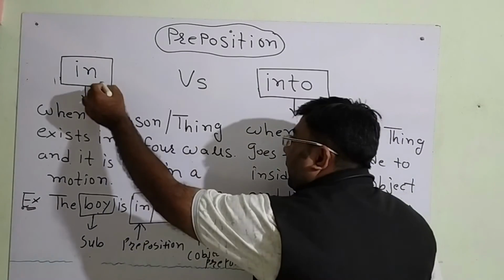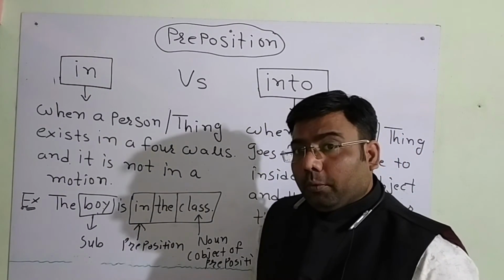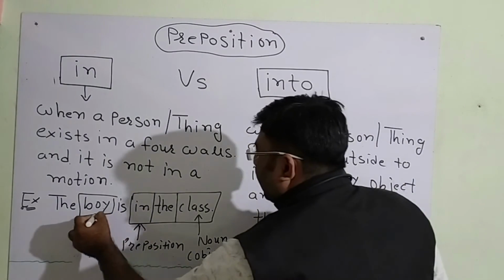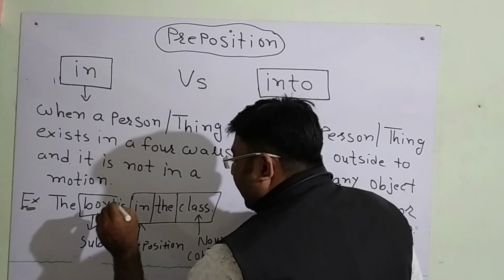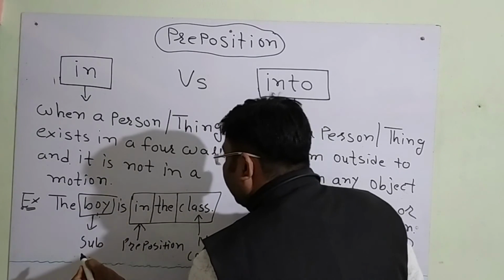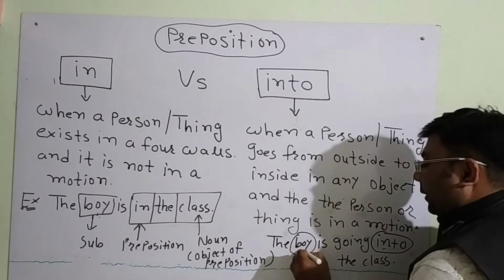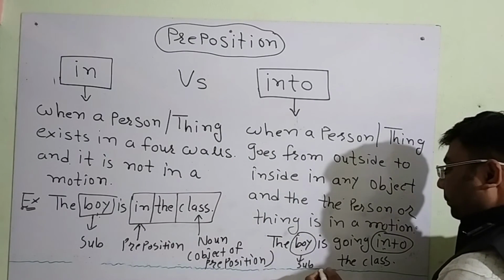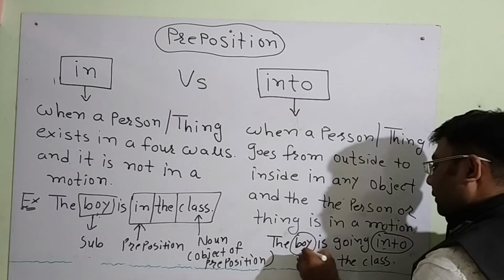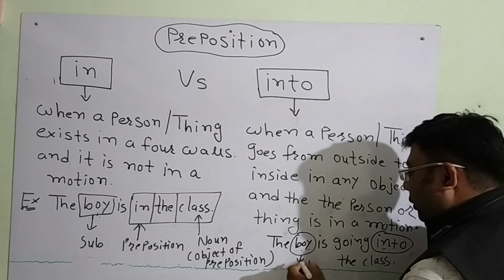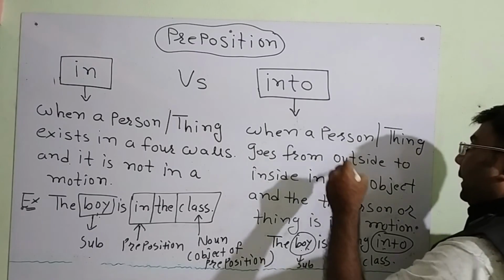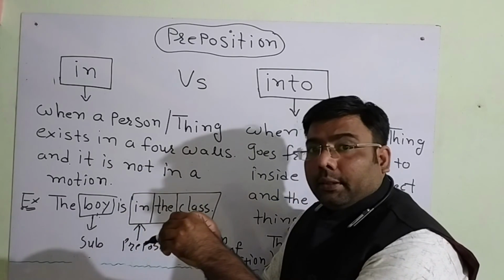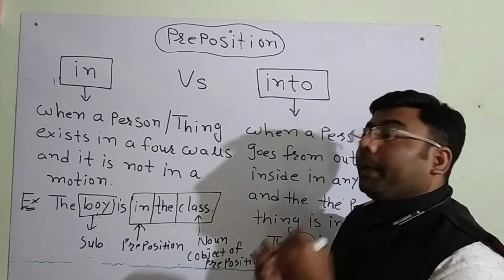On the other hand, the preposition in does not show any motion of any subject. So here the boy is already in the class. This boy is not in any motion. On the other hand, the boy who is outside and he is going inside the class. So there is the case of motion. So when a thing or person is going inside any object, in that case we use the preposition into.